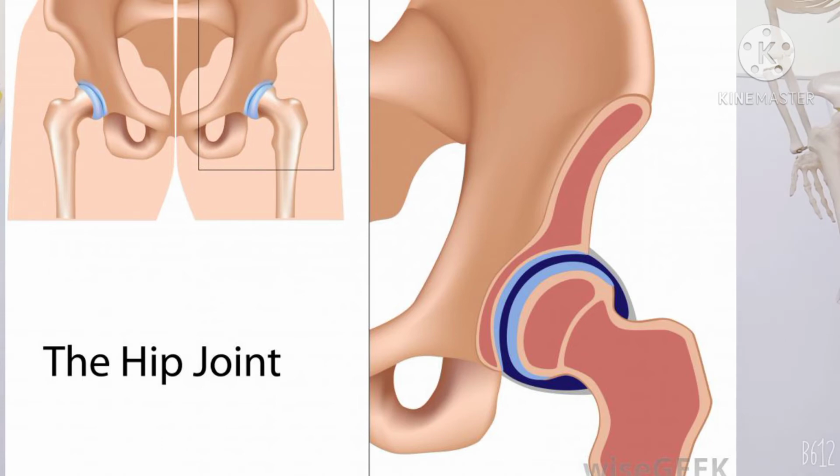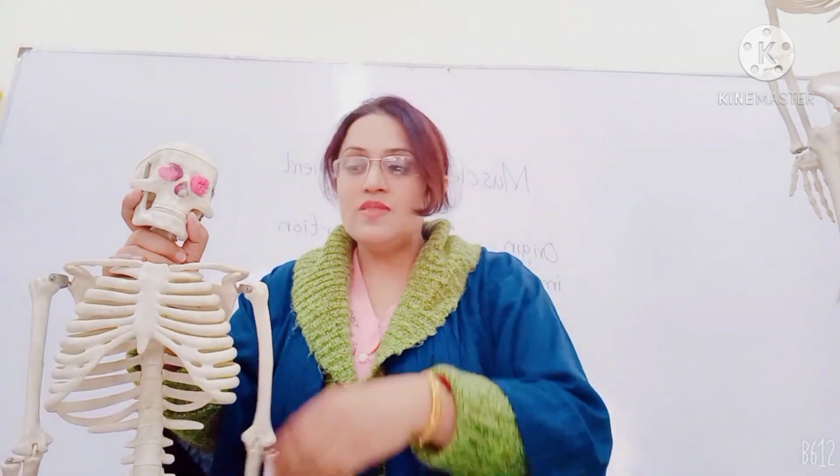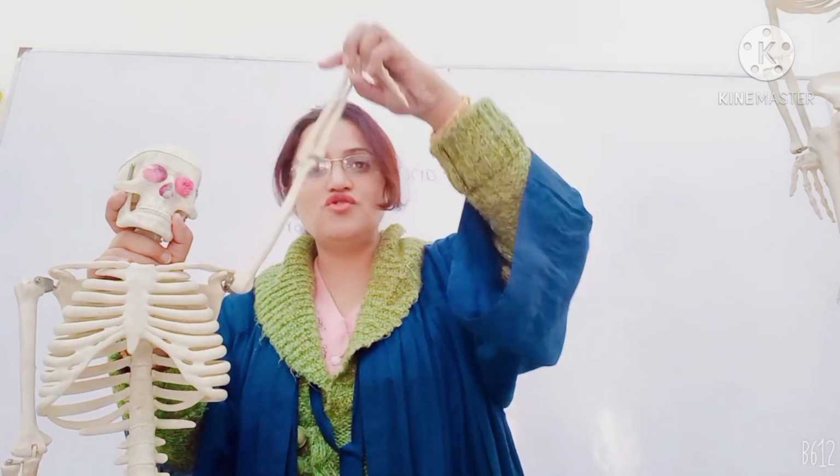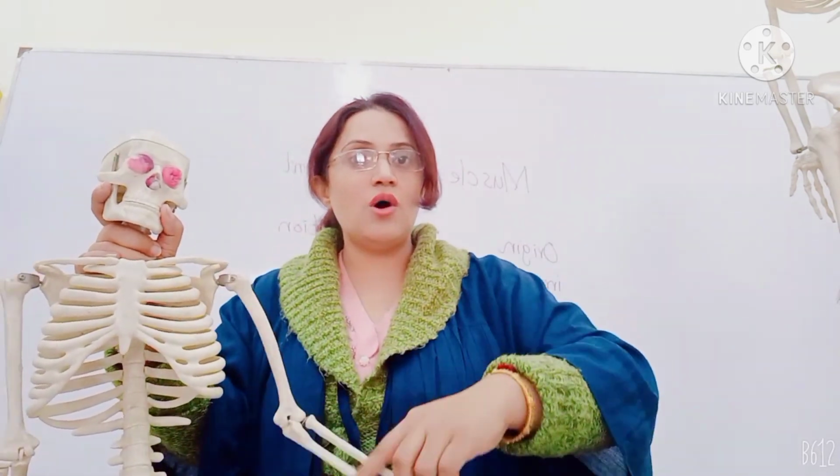The other joints are known as ball and socket joints. The ball and socket joints are particularly present in the shoulder girdle and in the pelvic girdle. And what is the purpose of them? These ball and socket joints allow movement in all directions. So on the basis of that, there are three types of joints.